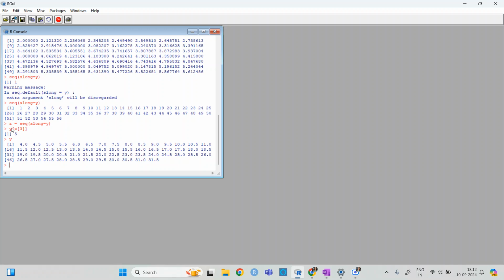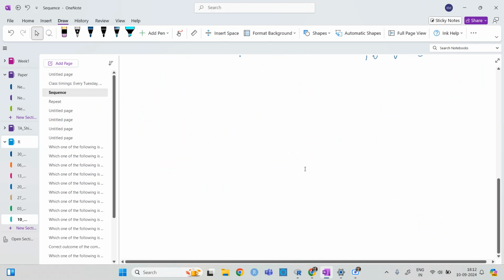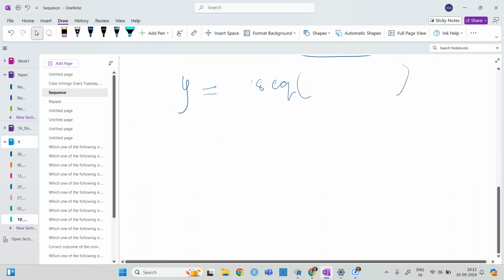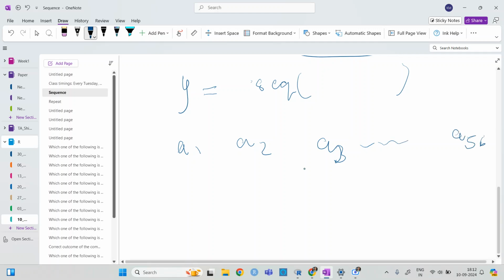This particular expression can be a bit confusing, so you need to remember how we are defining it. Again, y is basically a sequence, so whatever its values are, let's say a1, a2, a3 up to a56.